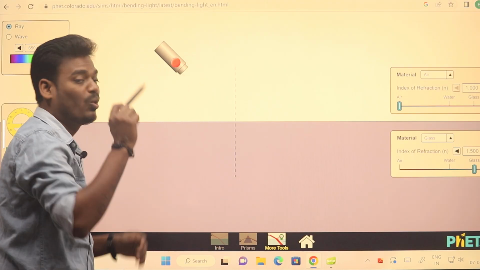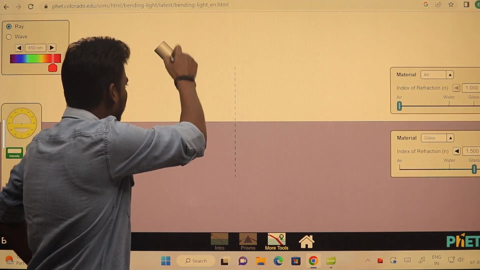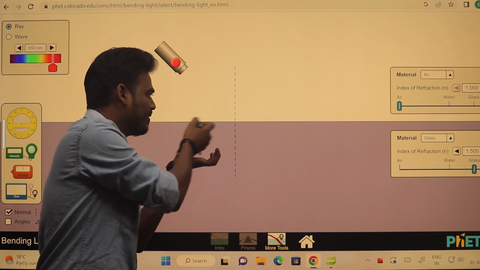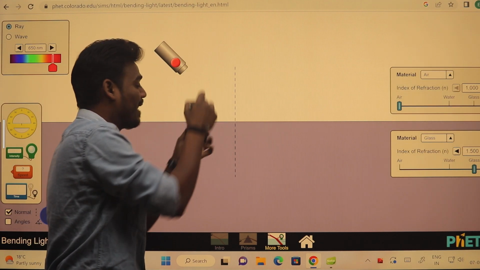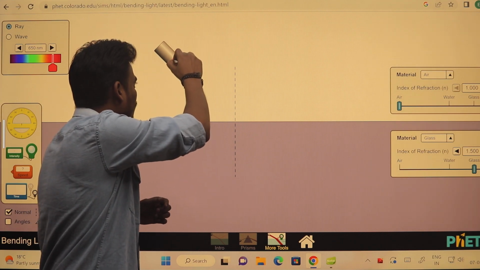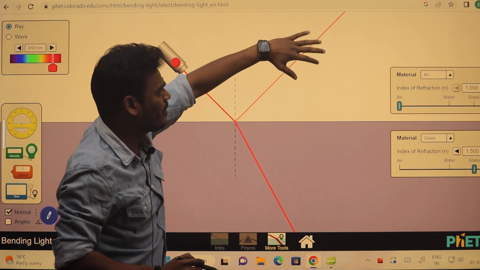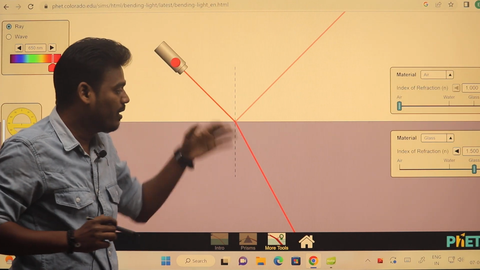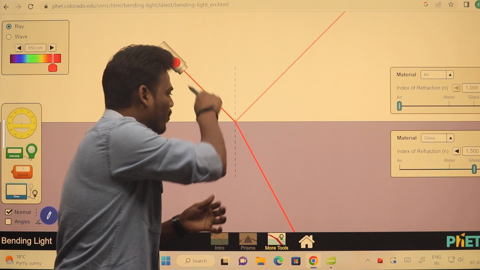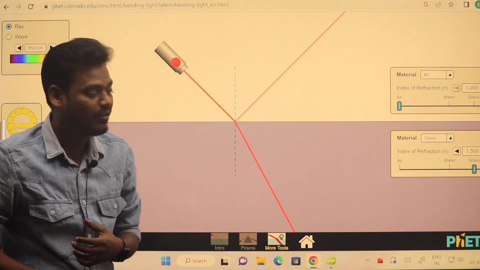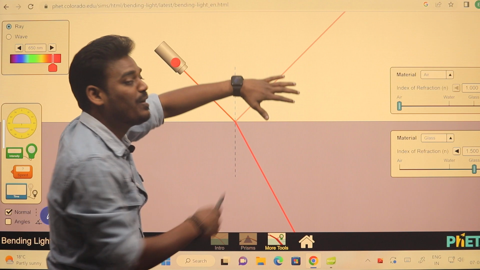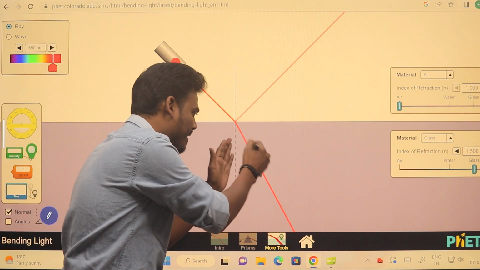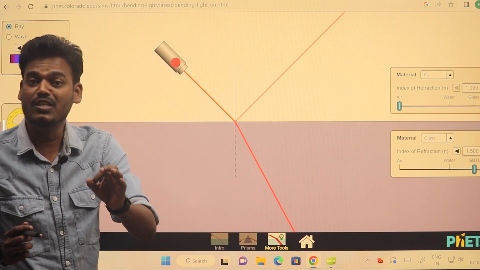Now here I will be using monochromatic light. So let's see what happens. So these are the two surfaces. Okay, these are the two mediums which are separated by one surface that we call an interface. So let's see. Ignore this part. This is the reflection part. Okay, light reflection. Here there is a bending of light ray. Just imagine if there is no medium, the light would have traveled in a straight path, but it is not happening. Why? Because here we have two different mediums, that is, a difference in densities. Okay, so now here there is a bending of light due to change in speed of light.